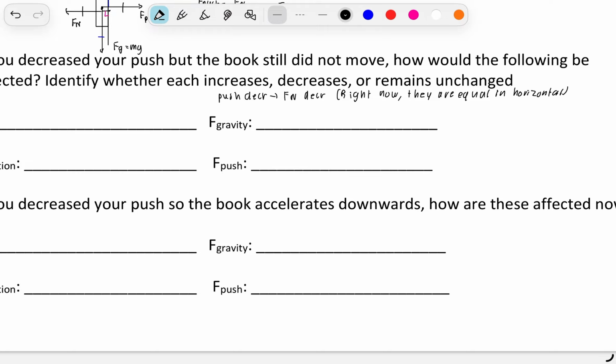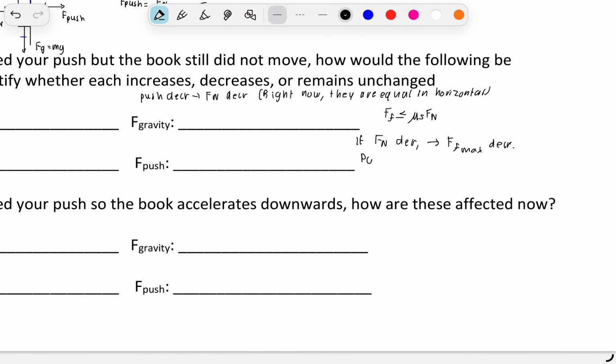And since we know that Ff is going to be less than or equal to the static friction mu times the normal force, that means that if Fn decreases, that means that Ff max decreases too. But right now, the book is not moving.